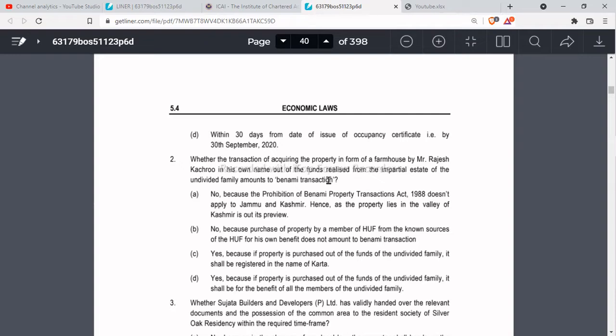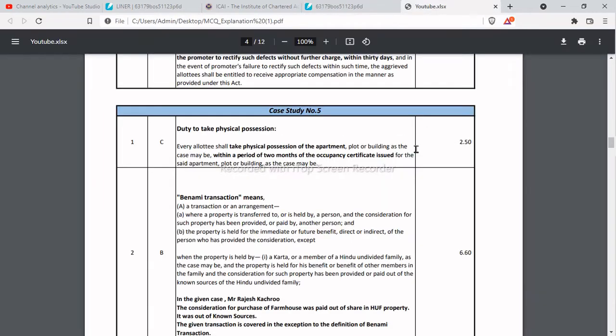So typically this is the generic case of a Benami transaction, but if you have studied the Prohibition of Benami Transactions Act, there are certain exceptions to the definition of Benami transaction. Technically, as per the legal language, they can be considered part of a Benami transaction, but they are specifically excluded from the purview of Benami transaction. That is, those transactions will not be considered Benami transactions. So for that we have to refer to the legal provisions.